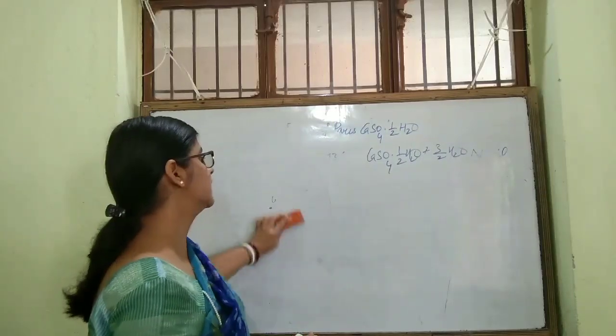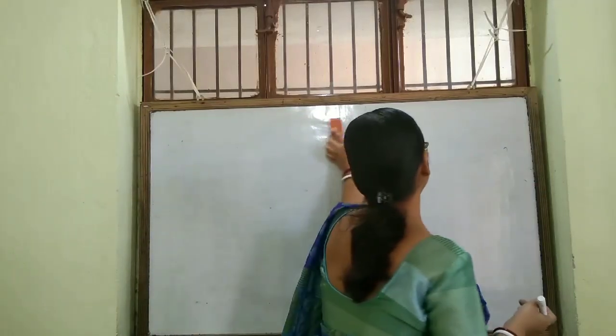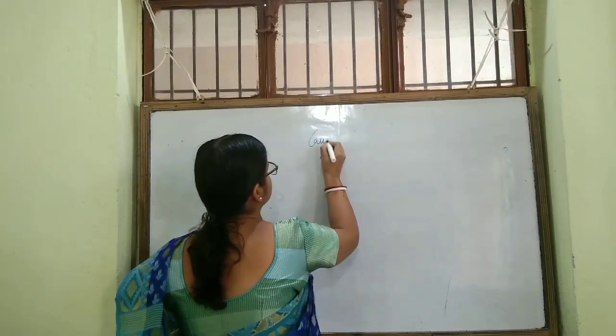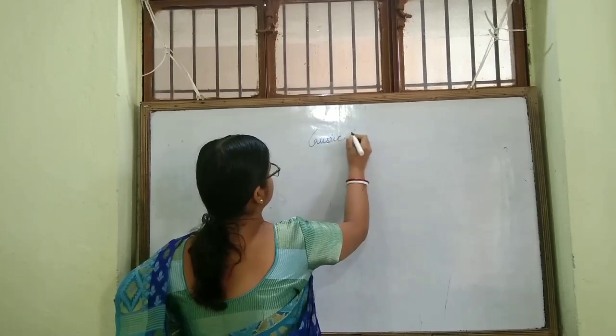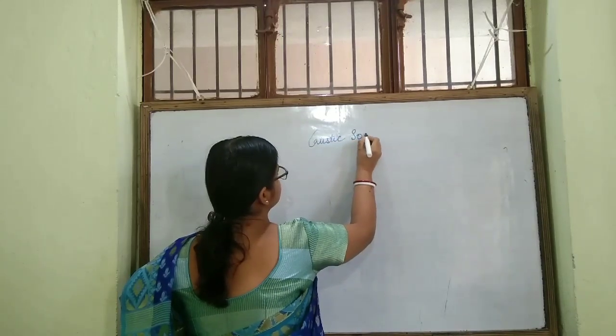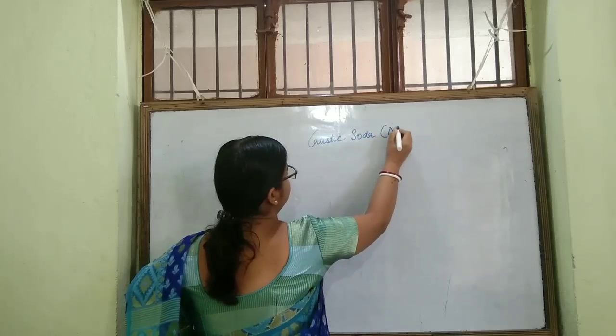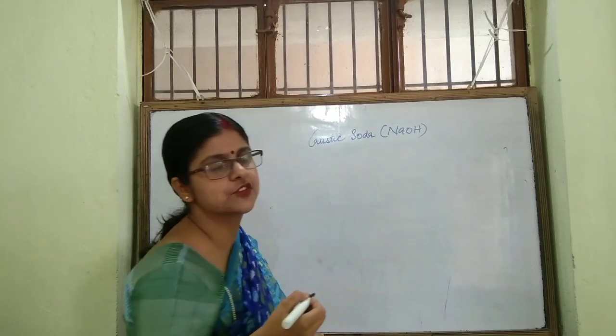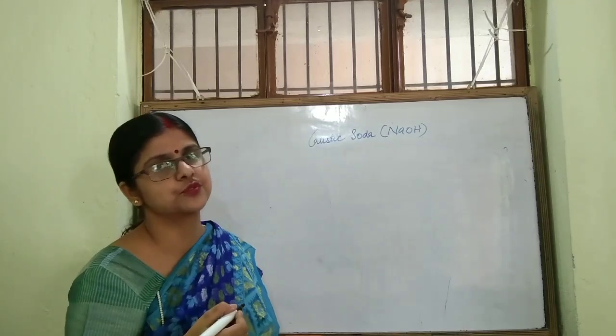Next is caustic soda. Caustic soda is NaOH. Sodium hydroxide is commonly known as caustic soda.